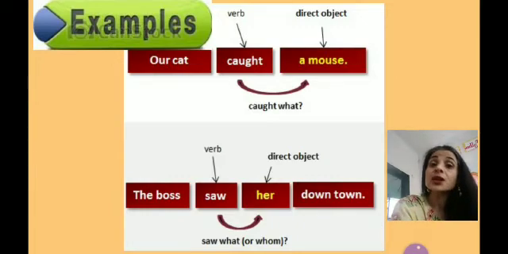Another example, the boss saw her downtown. Whom did the boss see? Here you will not get the question what did the boss see. Here you will get whom did the boss see. Then you will get the answer her. So her is the answer to whom, that is your indirect object.